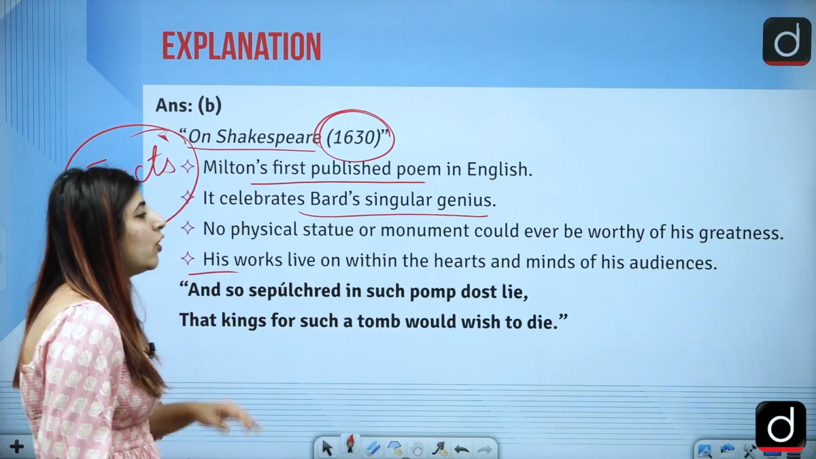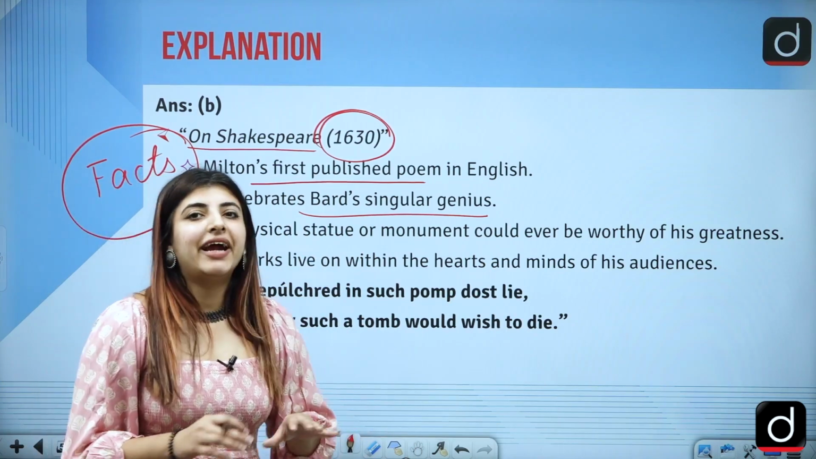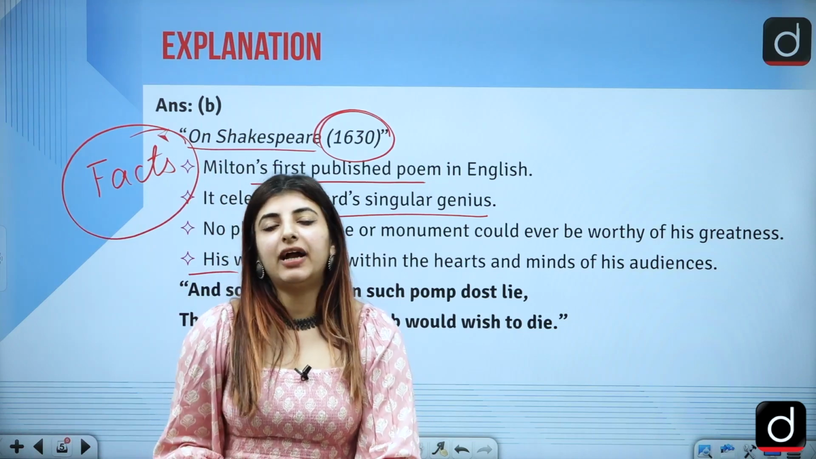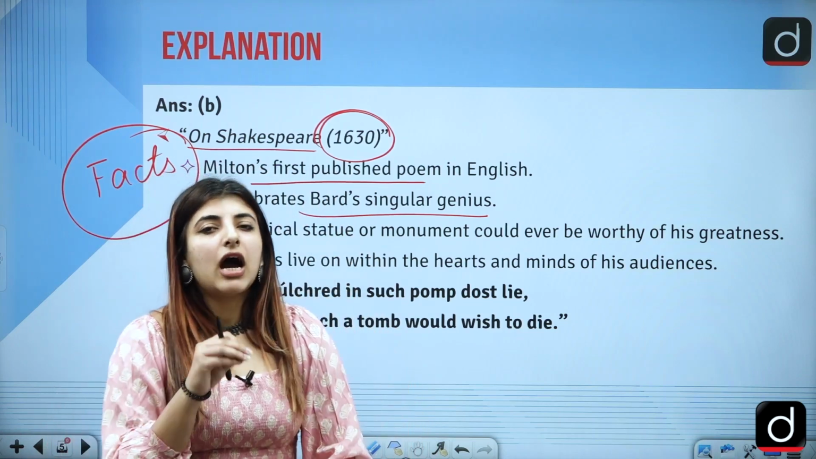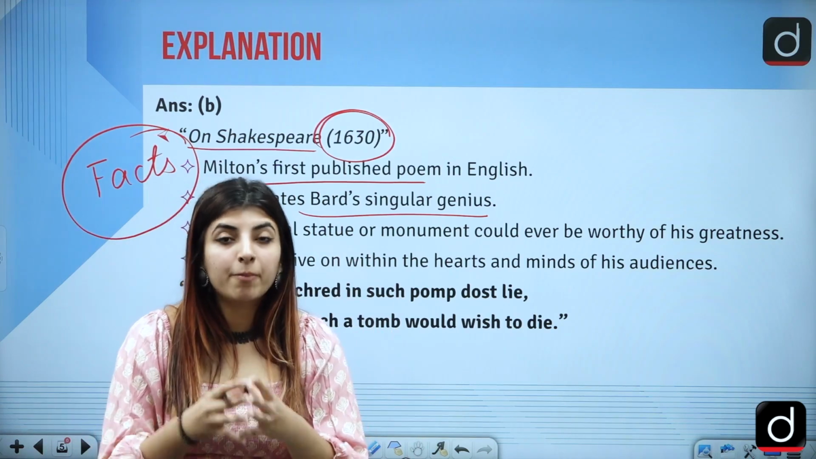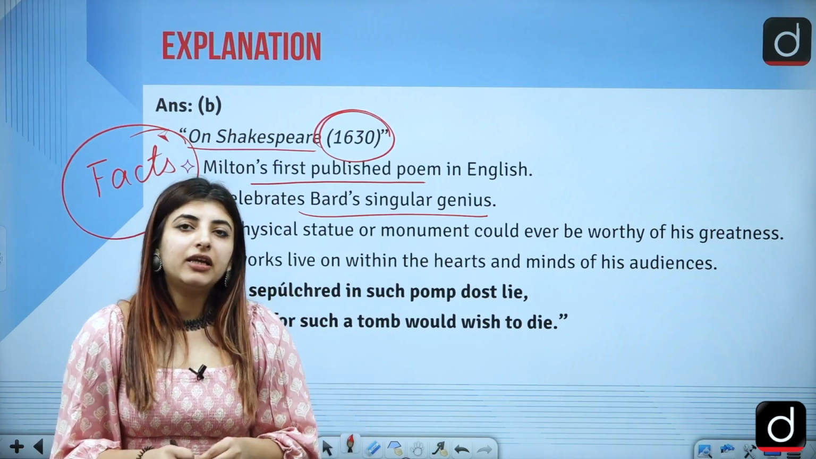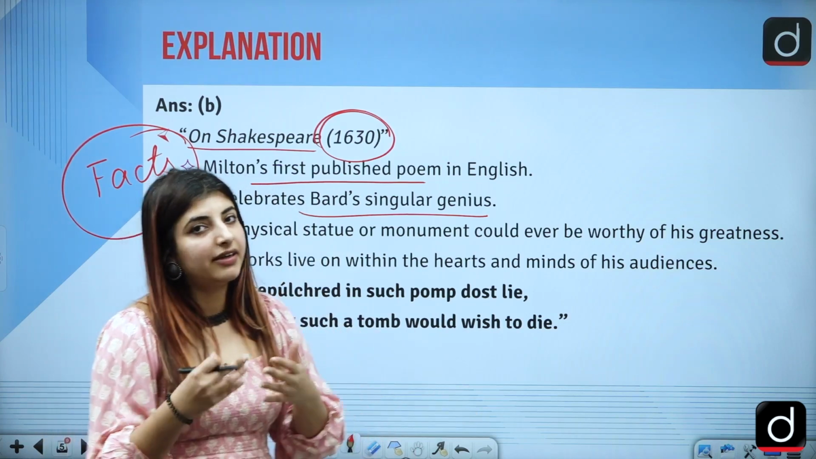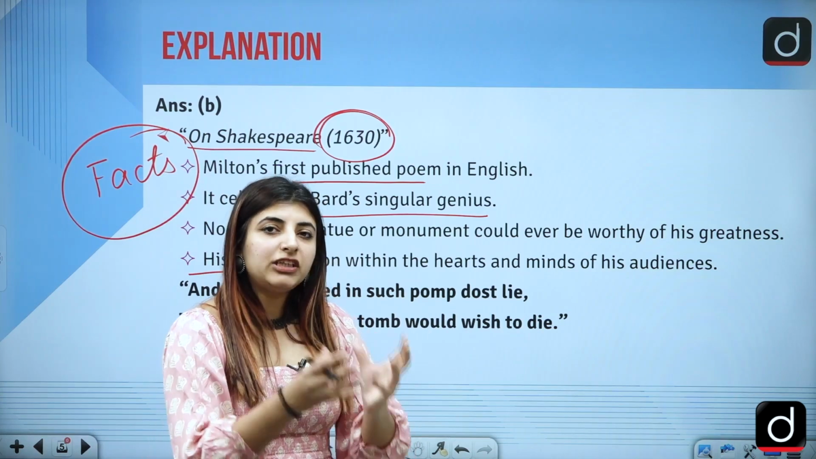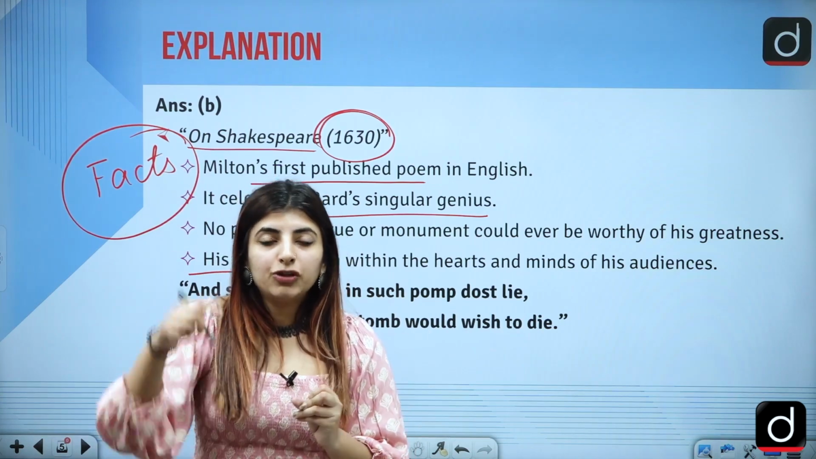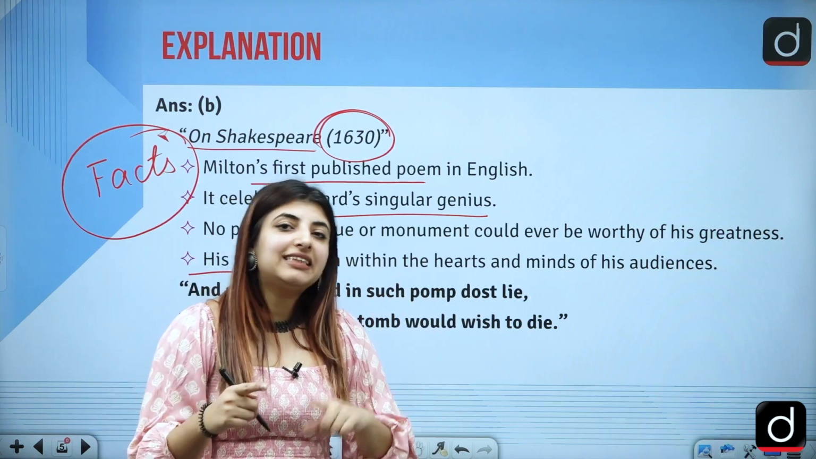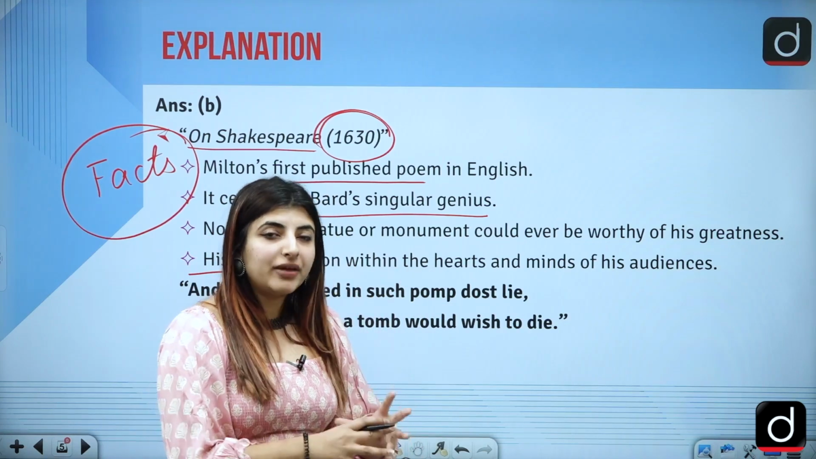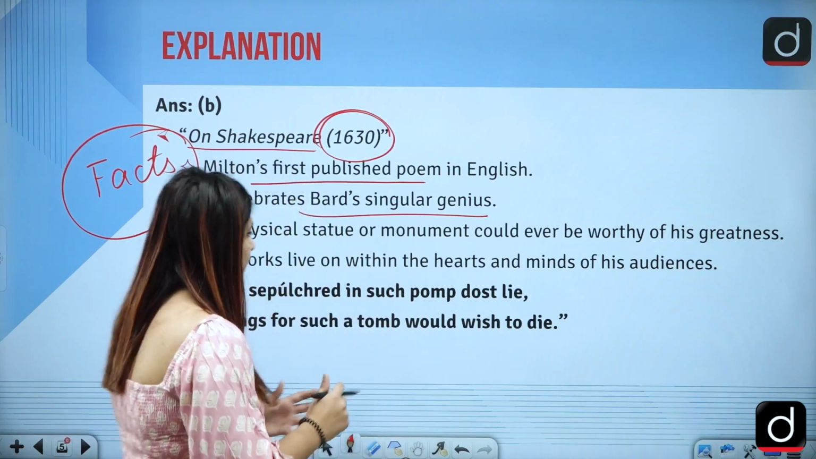His works live on within the hearts and minds of his audiences. Why does he say that? He says that because we, in today's time as well, are well aware of the universal appeal William Shakespeare has. There are multiple plays written by him, correct? Those plays are relevant in today's times as well. So even though he was writing in the 16th century, his genius is still living here. The topics that he talked about are still relevant.